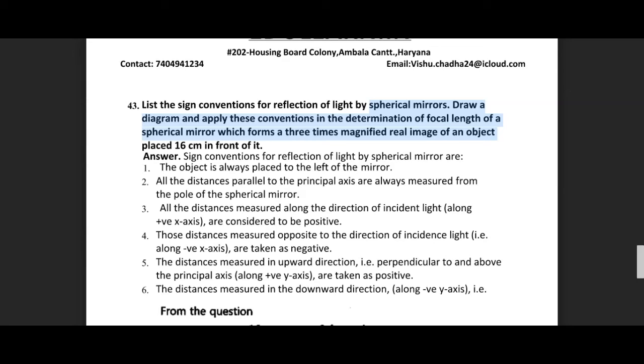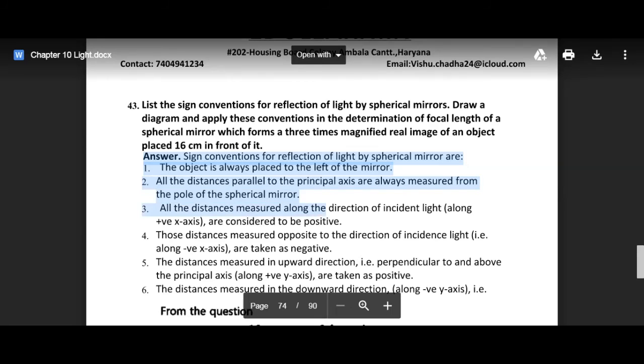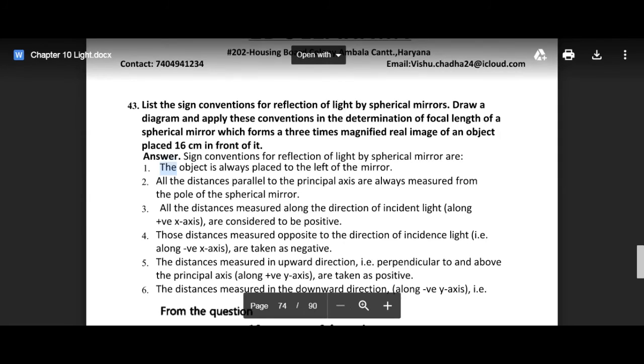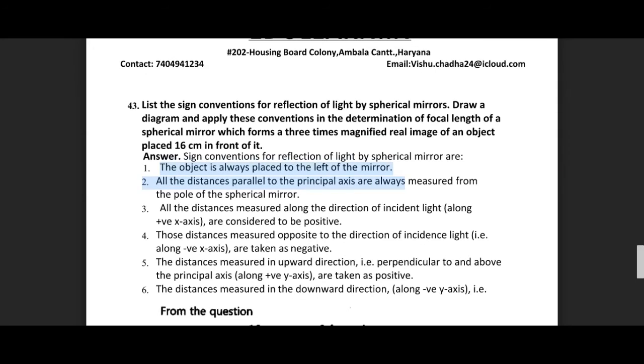So these are the sign conventions for the reflection of light by the spherical mirror that we have already done in notes. I am repeating again. Object is always placed to the left side of the mirror, always on the left. And all distances will be measured from the pole of the mirror.